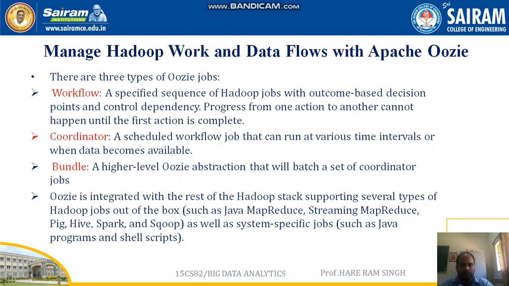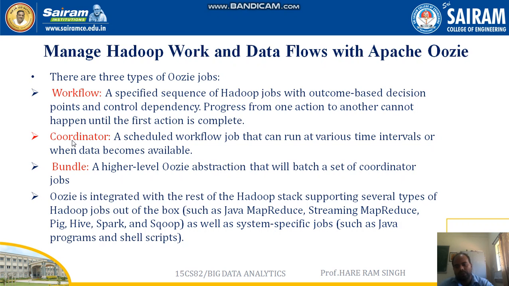A sequence of Hadoop jobs will be there and each will depend on another. So progress from one action to another cannot happen until the first action is complete. In a sequence of jobs, the second job cannot be completed without completing the first job.